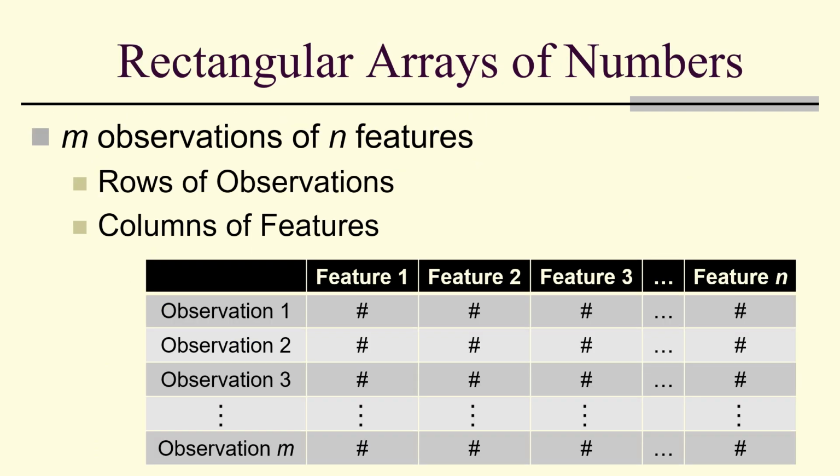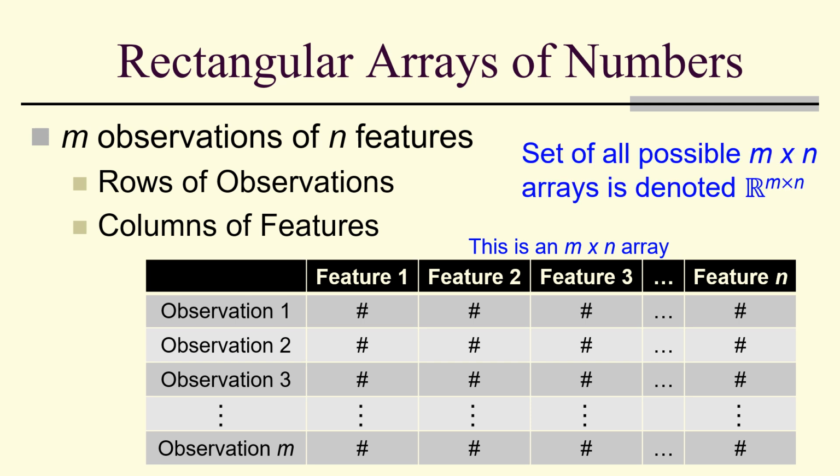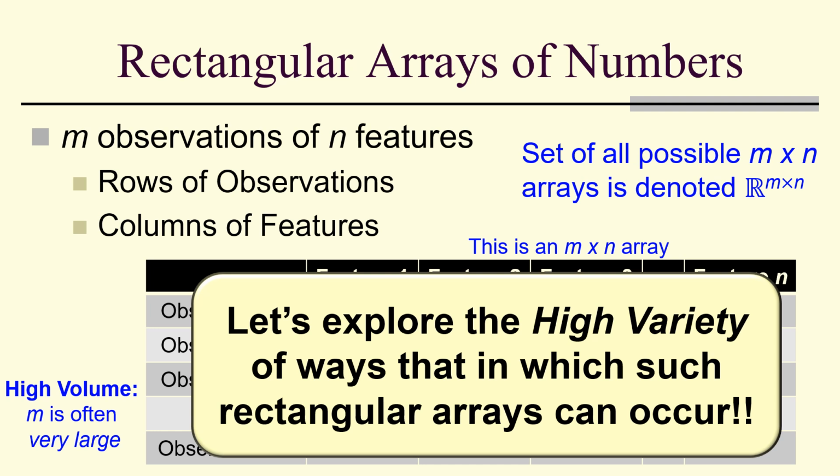So here's what rectangular arrays are. Rows of observations, columns of features, M observations, N features. This is an M by N array, denoted R to the M cross N. That's the set of all possible M by N arrays. And the high volume is typically because M is very, very large. So let's look at the high variety of ways that data can occur, even though all these examples are just going to be rectangular arrays of numbers.